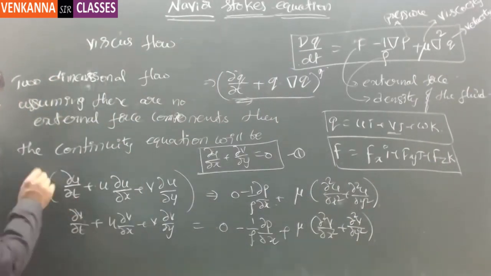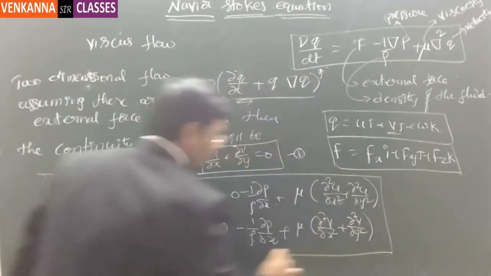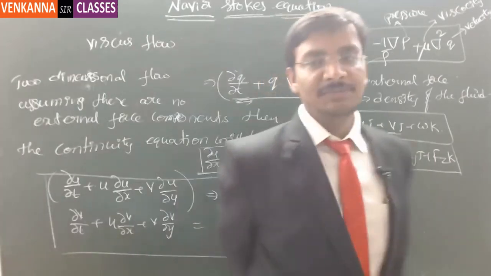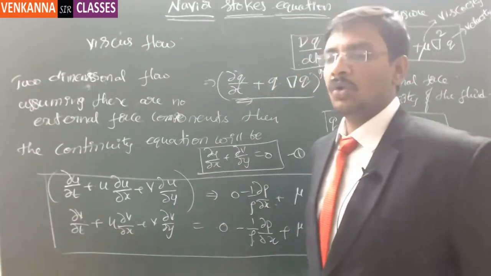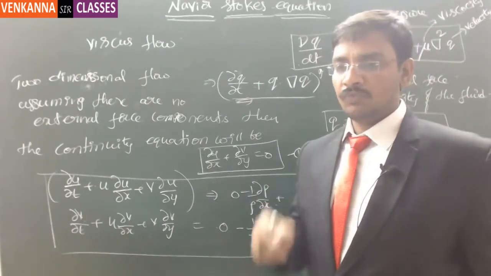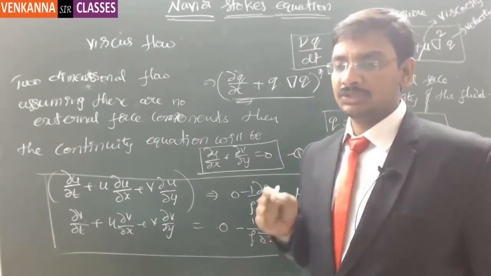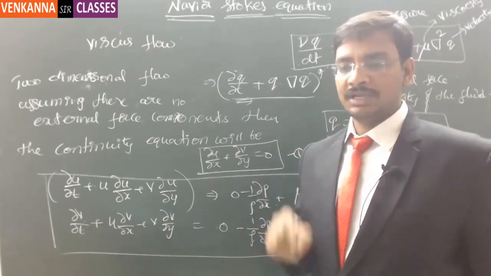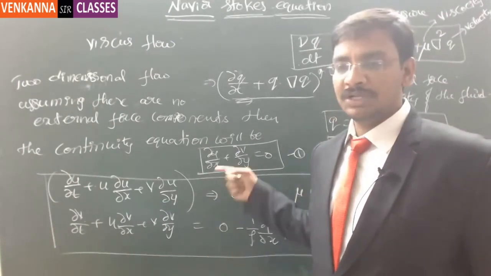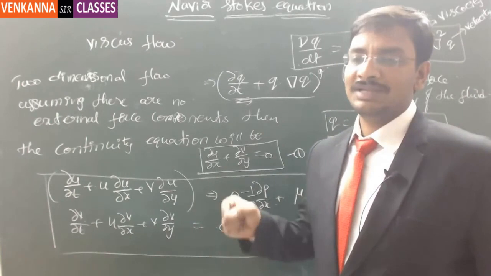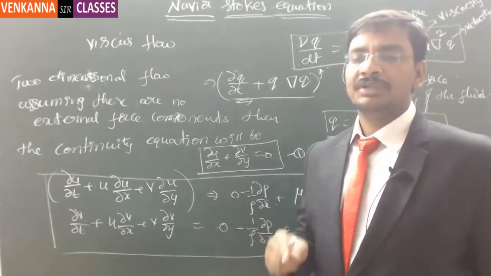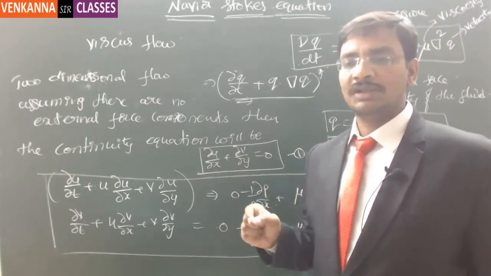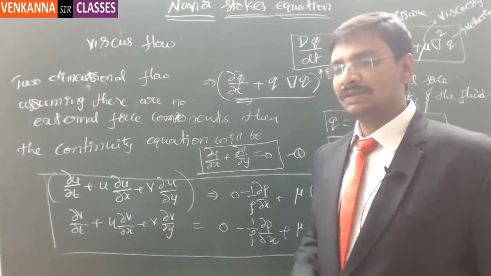Now these equations need to be solved to find any viscous flow. Got it? So our analysis is limited by assuming there are no external force components. That is one assumption. Another is that our flow is only two-dimensional, not three-dimensional. And we are going to make one more assumption: the flow is steady. Steady means that with respect to time it is not going to change. At any location, if there is no change in the velocity with respect to time, then we say it is a steady flow.